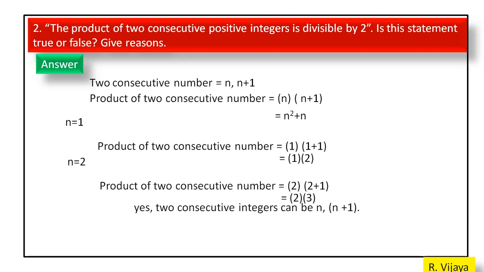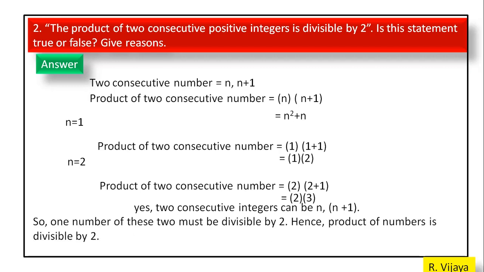For example, we can substitute any numbers in these values. We get that one of the numbers, n or n plus 1, will be divisible by 2. So the product of two consecutive numbers will be divisible by 2. So the answer is yes, true.